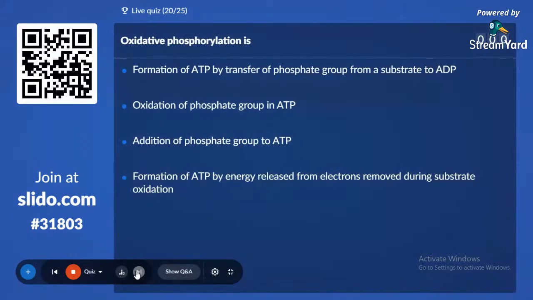Oxidative phosphorylation is. Option A, formation of ATP by transfer of phosphate group from a substrate to ADP. Option B, oxidation of phosphate group in ATP. Option C, addition of phosphate group to ATP. And option D, formation of ATP by energy released from electrons removed during substrate oxidation.